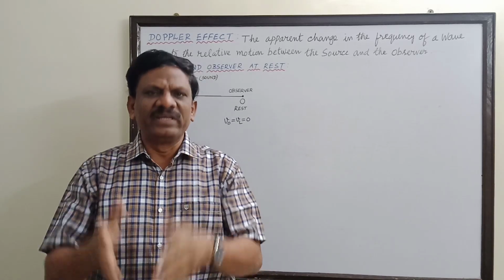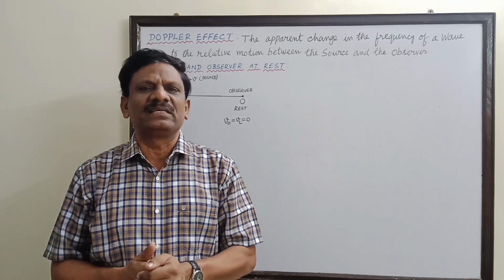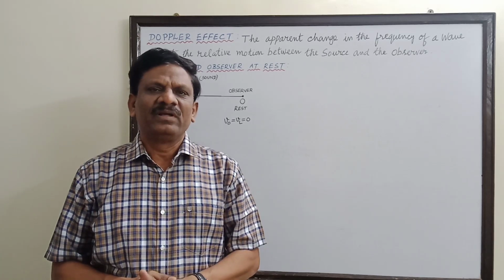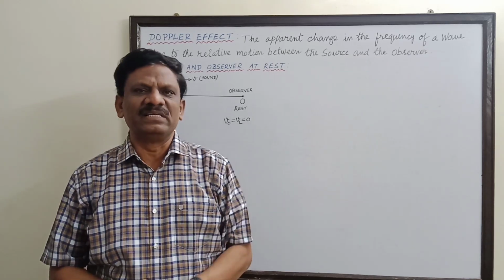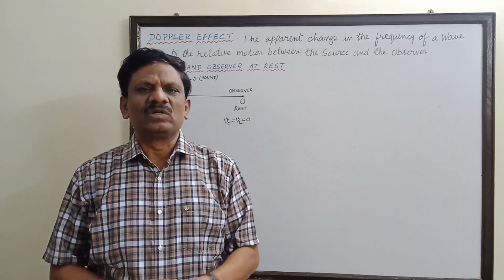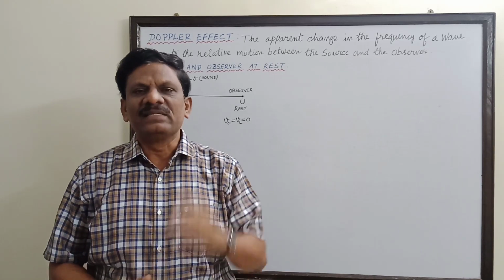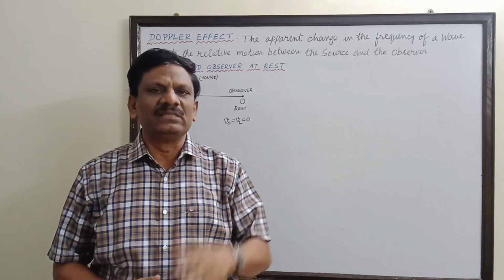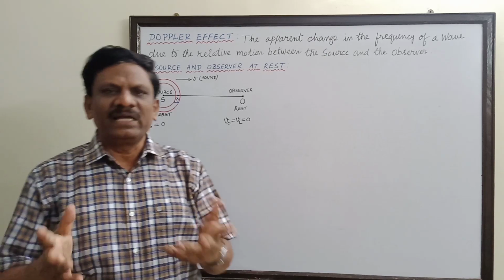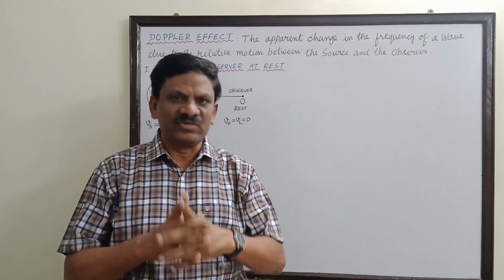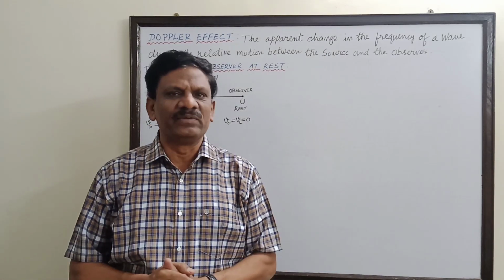Suppose the train continuously crosses without stopping and continuously whistling, it is receding away from us, it is going away from us. So at that time, how do we feel? As if the pitch or the frequency of sound decreases. But actually the whistling of the train has a constant frequency only.